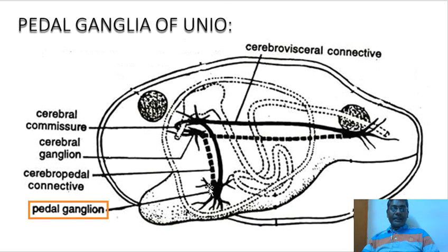Pedal ganglia supply nerves to the foot and foot muscles and statocyst, whereas the pedal ganglion is connected with the cerebropleural ganglia through the cerebropedal connective. So there is another ganglia called the cerebropleural ganglia, which is connected through the cerebropedal connective. So pedal ganglia and cerebropleural ganglia control the overall foot movement and the anterior adductor muscle regulation.